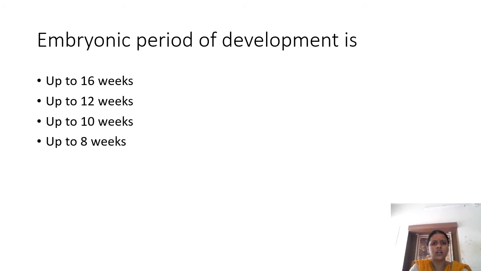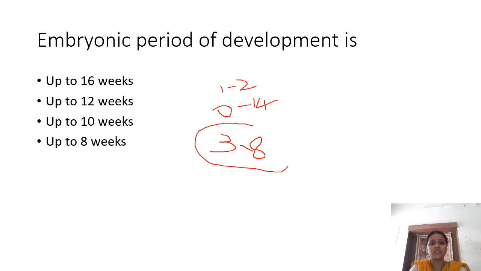What is the embryonic period of development? From day 0 to the end of the second week, the 14th day, is for fertilization and implantation. From the beginning of the third week till the end of the 8th week, you have the embryonic period, where much of the systemic development happens, and that is why we ought to be very careful regarding teratogenic drugs.